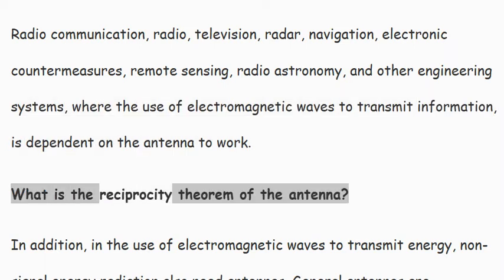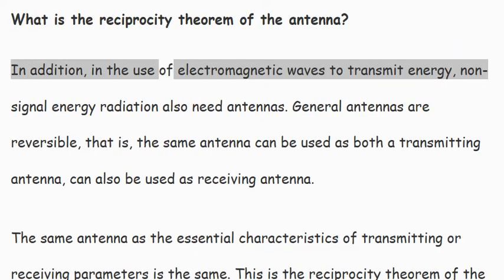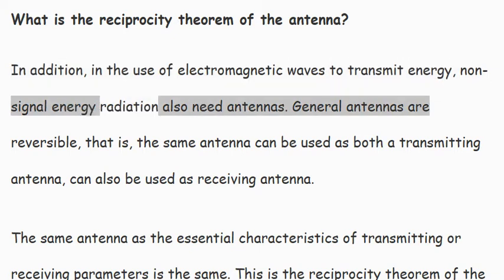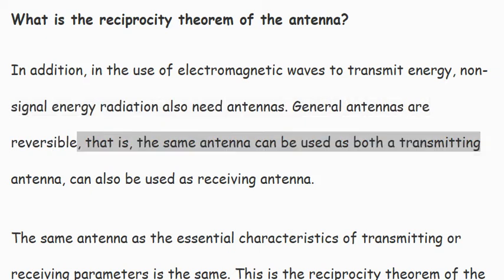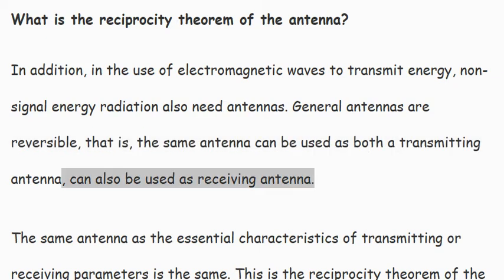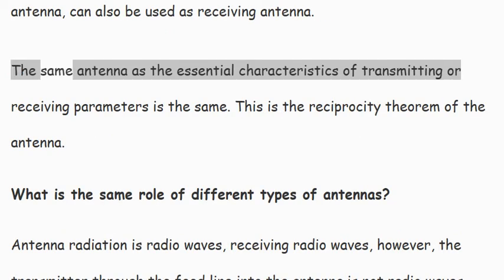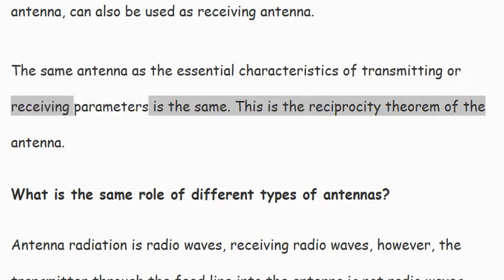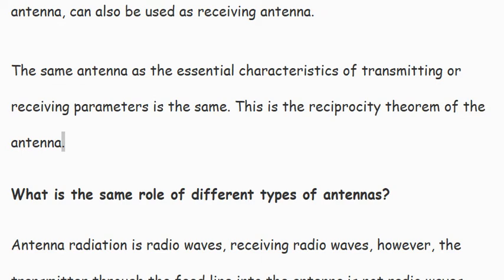What is the reciprocity theorem of the antenna? In addition, when electromagnetic waves are used to transmit energy, non-signal energy radiation also needs antennas. General antennas are reversible, that is, the same antenna can be used as both a transmitting antenna and a receiving antenna. The essential characteristic parameters of the same antenna are the same whether transmitting or receiving. This is the reciprocity theorem of the antenna.